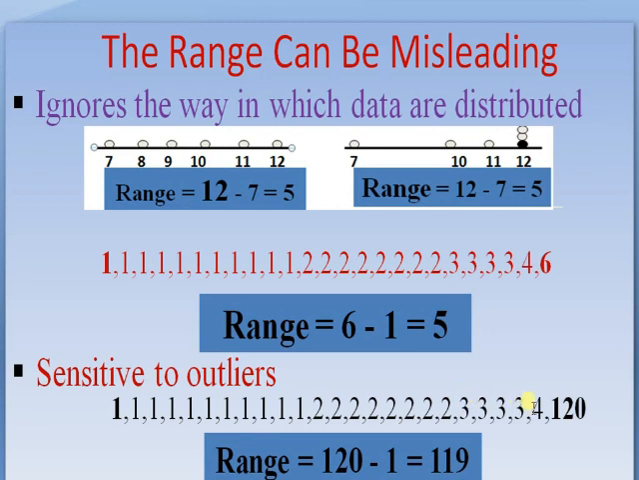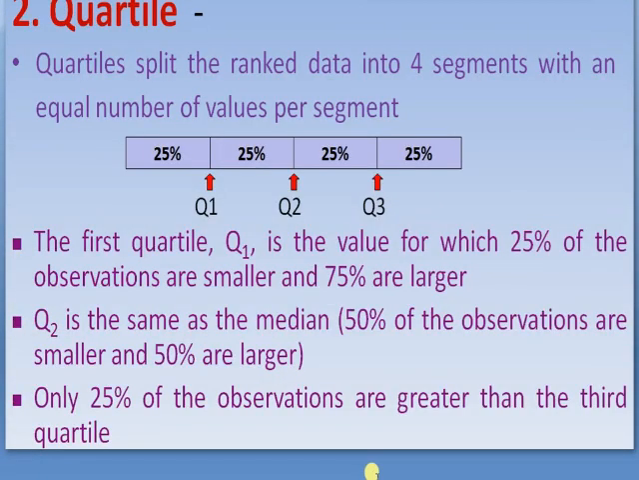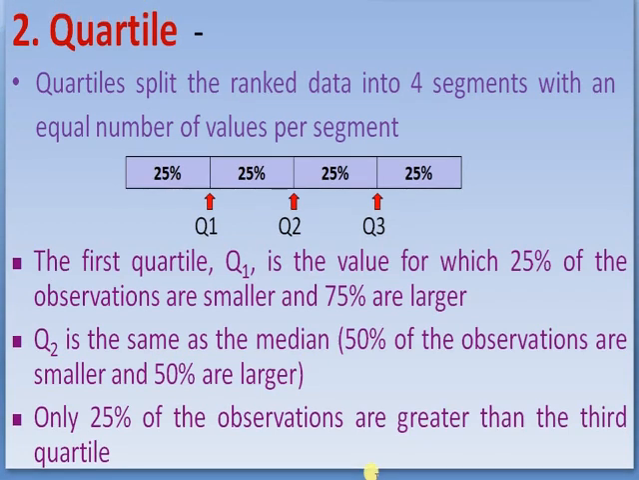And it is sensitive to outliers. If the highest data is 120, that is 1, 1, 1, 1, 1, 1, 2, 2, 2, 2, 2, 2, 2, 2, 2, 3, 3, 3, 3, 3 and 4 and 120. The largest data is 120, smallest data is 1, that is range is 119. The range is sensitive to outliers. If the observations are extremely high or extremely low, then the range will not be a true representative of measures of dispersion. It will mislead us.